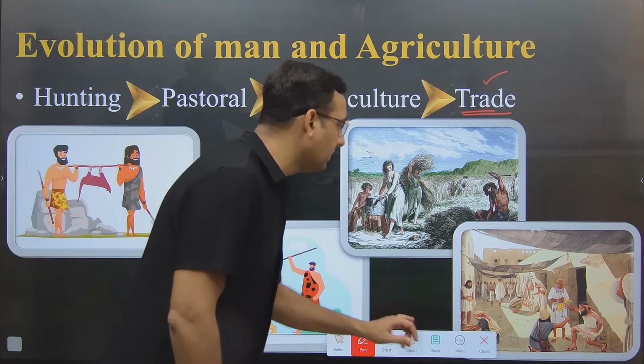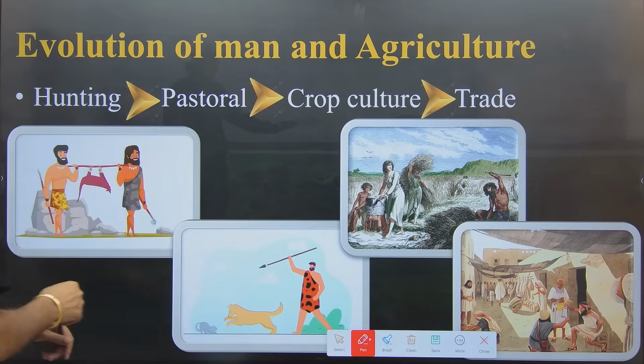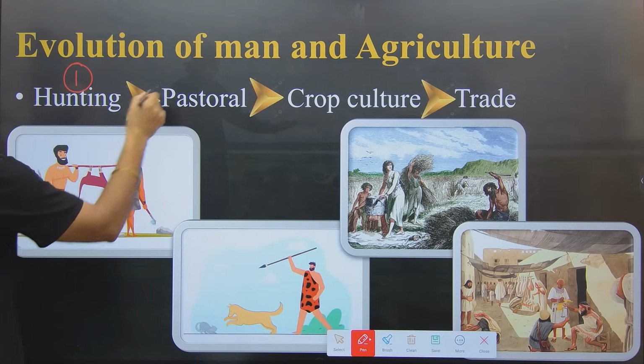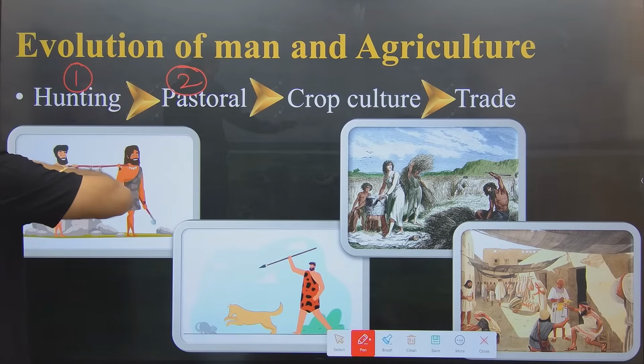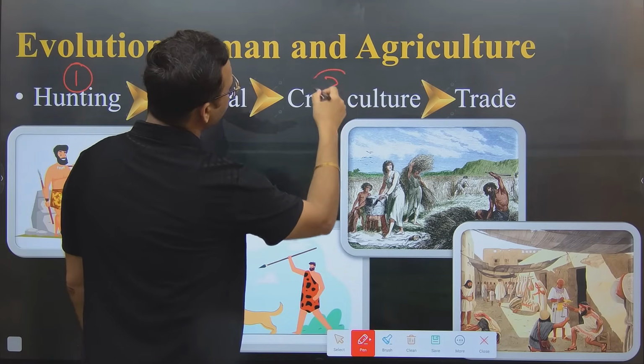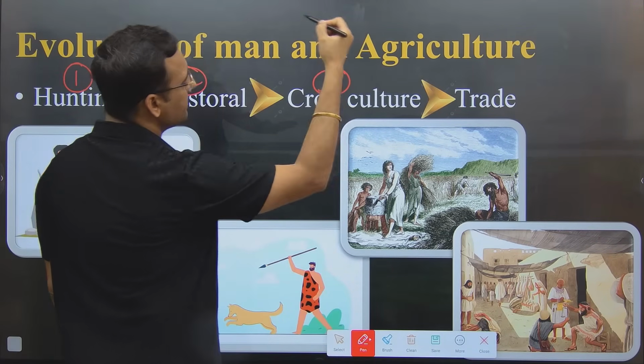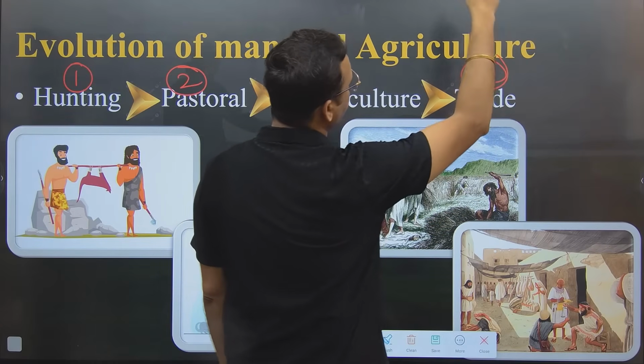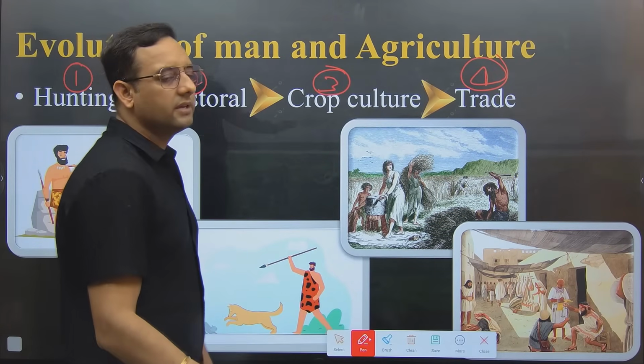I need a confirmation in the chat section. Are you guys clear? There were four human civilization stages. First was hunting, then we moved to rearing animals, which is known as pastoral. Along with the animals, we started rearing crops, which is known as crop culture, and when we had surplus, we started exchanging it with people, which is the base of trade, and that stage is known as trade. Is it clear to everyone? I need a Y in the chat section.